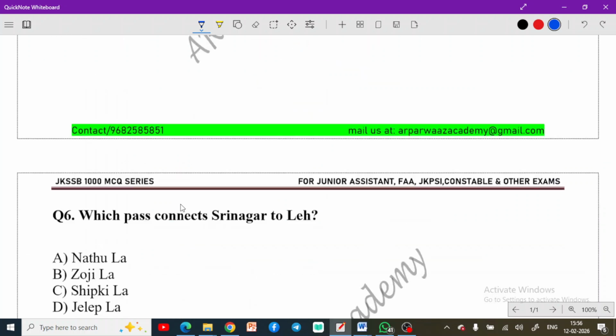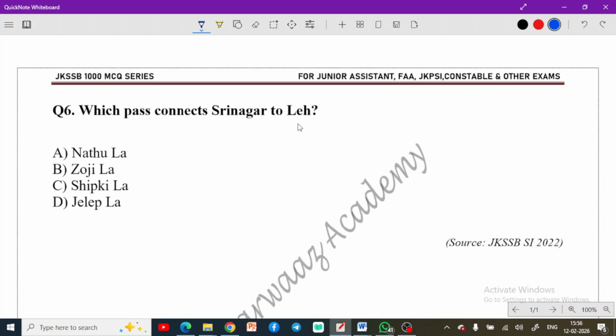Moving to the next question, we have the next question here. Which pass connects Srinagar to Leh? This question has been asked in JKSSB SI as well. So this is important question. And you know that Srinagar to Leh, which pass connects these two? And you have your Zojila Pass. That is option number B would be the correct option here.